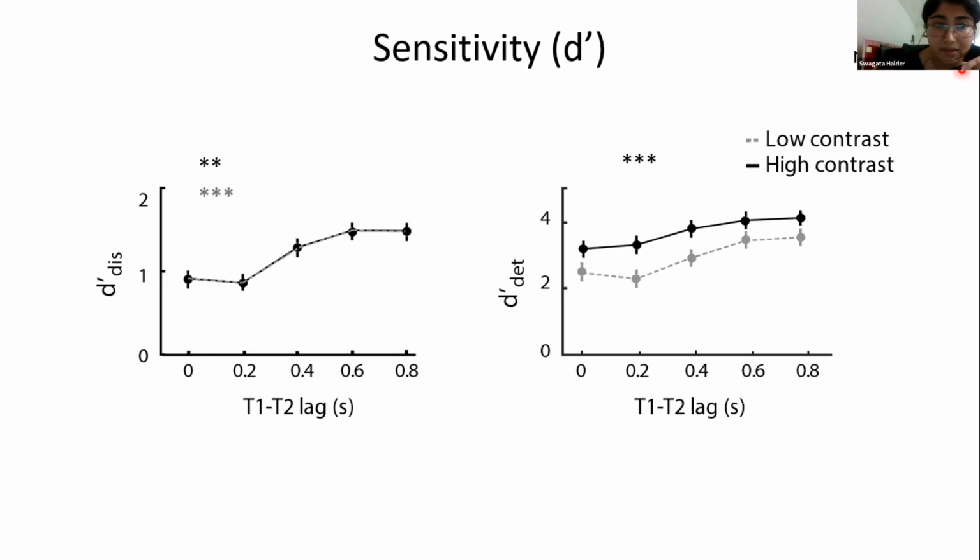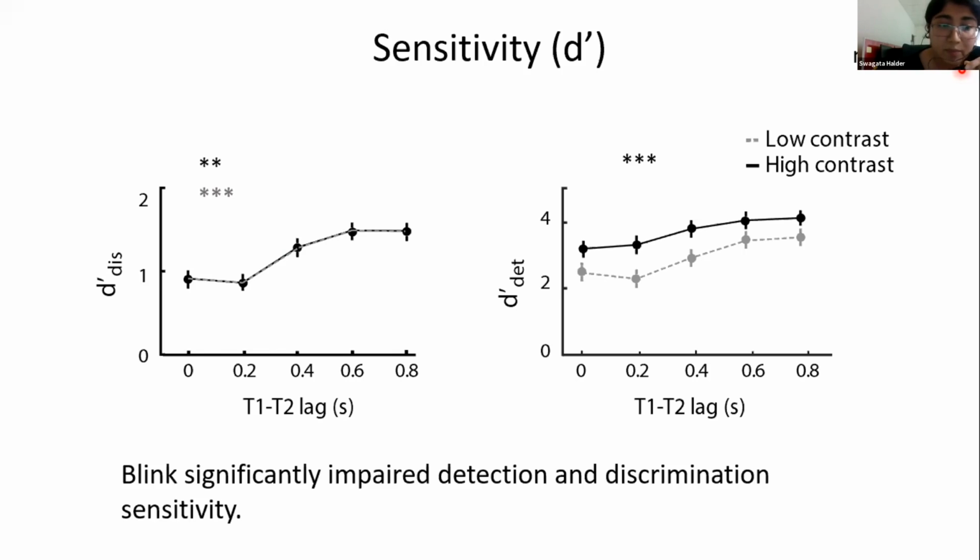It does not vary across contrast. So to summarize, blink impaired both detection and discrimination sensitivity in our data.